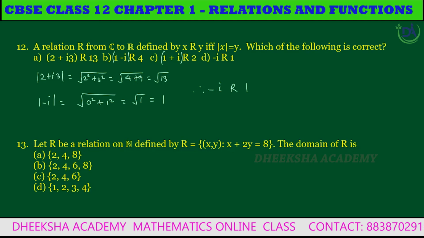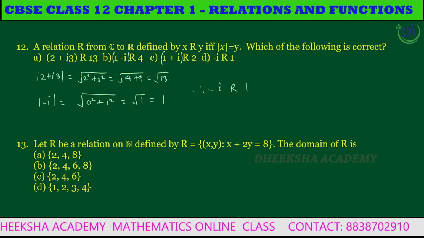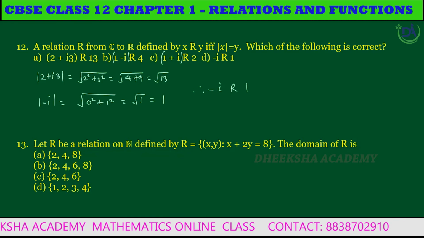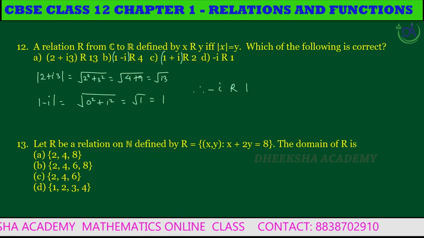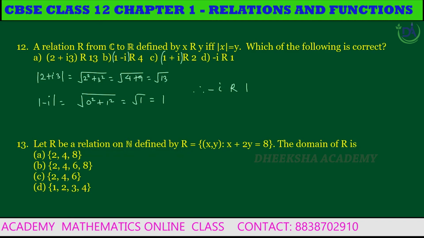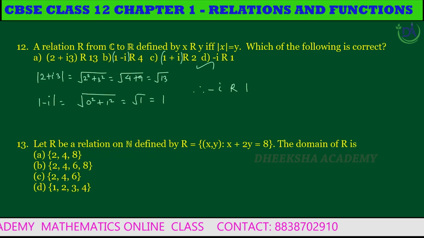So as per the given relation, x related to y if and only if modulus of x is equal to y. Here x belongs to the complex numbers and y belongs to the real numbers. So minus i related to 1 is the correct answer.